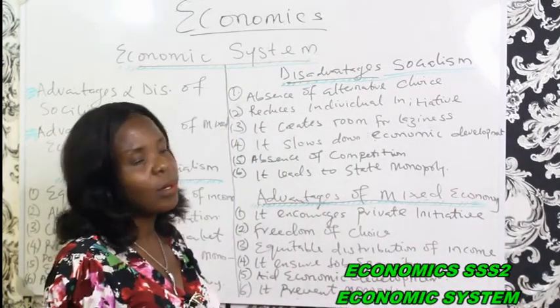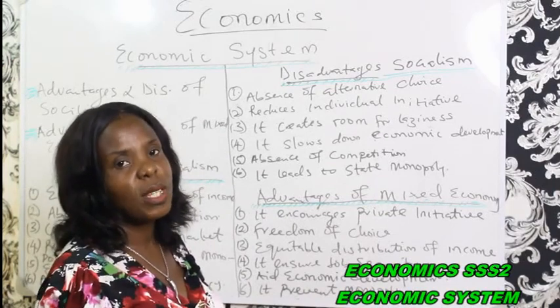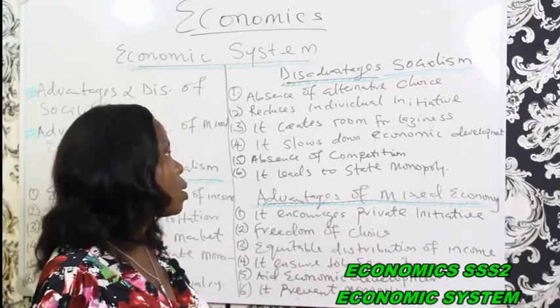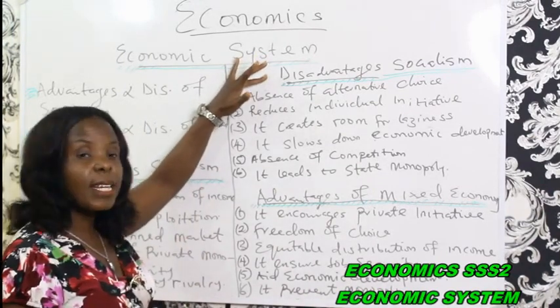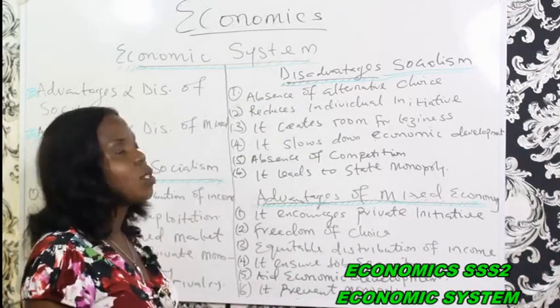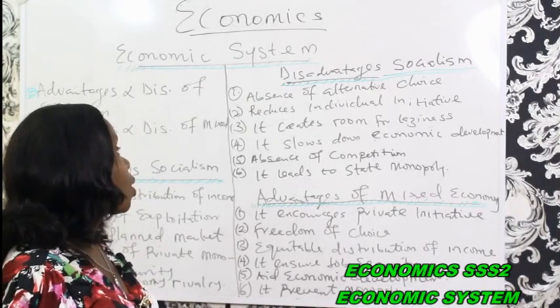Then we go to disadvantages, because everything that has an advantage must have a disadvantage, no matter how beautiful and how good it looks. We have a number of advantages, just like I discussed 6 advantages there. We are going to discuss 6 disadvantages of a socialist economy.